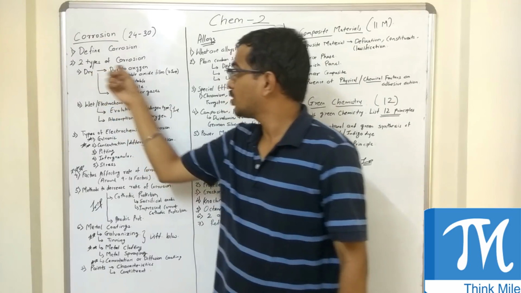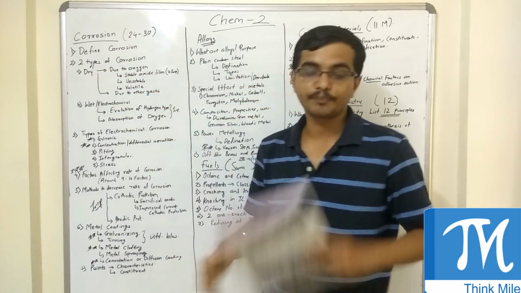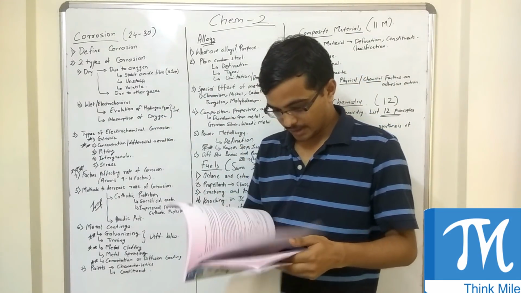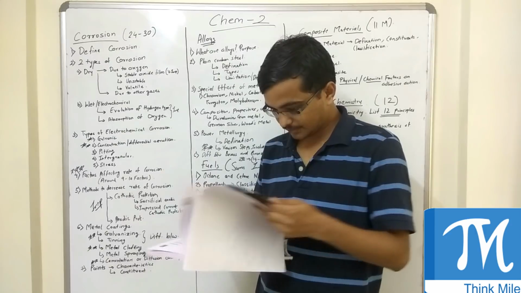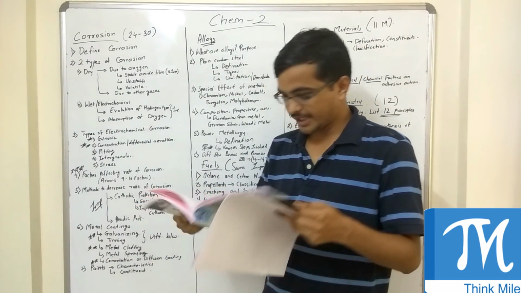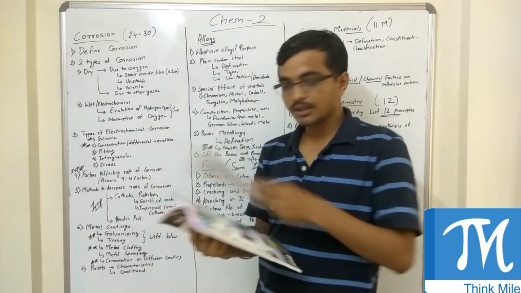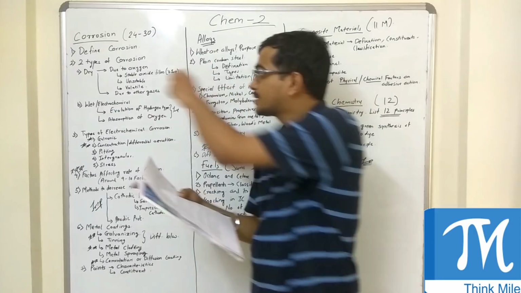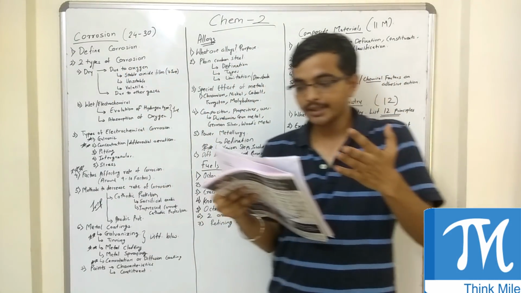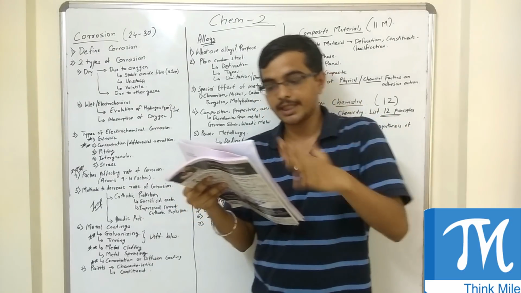This all comes in the part on stable oxide film. If you see Think My Notes, on page number 15 you will see stable oxide film. In that, all these questions that I told are answered. In the stable oxide film, you will get why a metal exhibits good corrosion resistance in atmospheric oxygen.